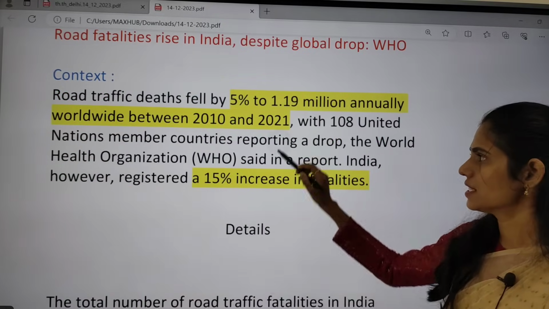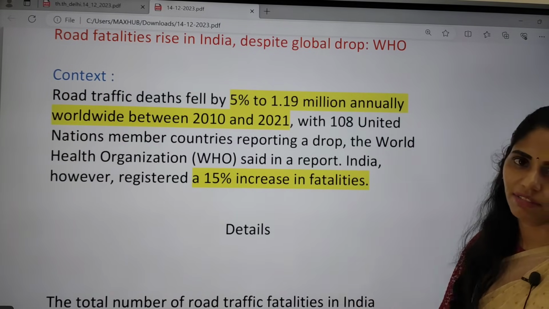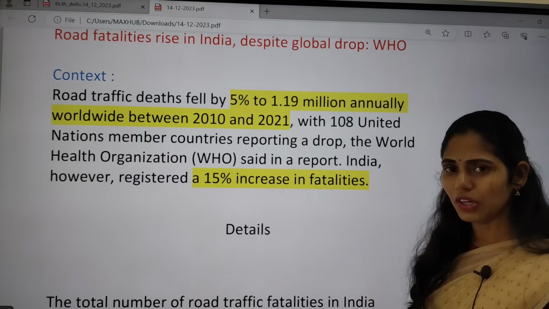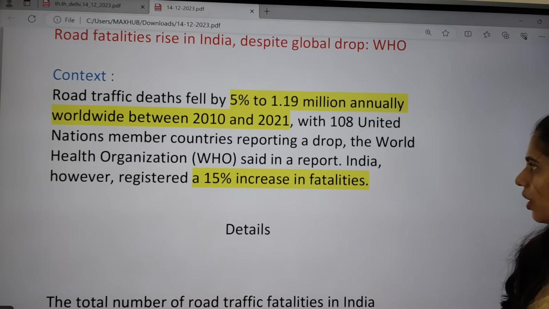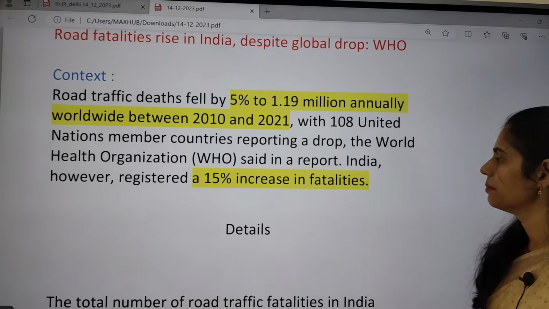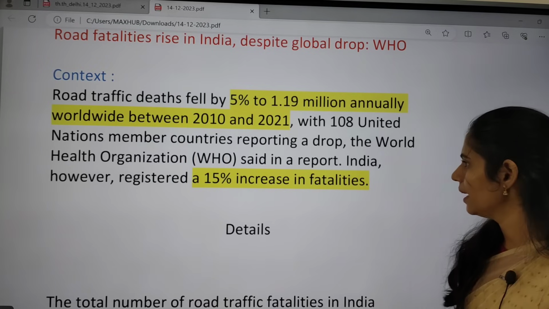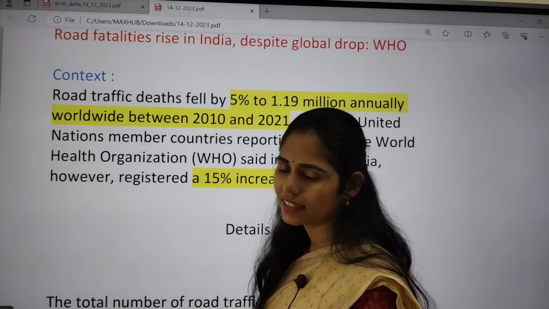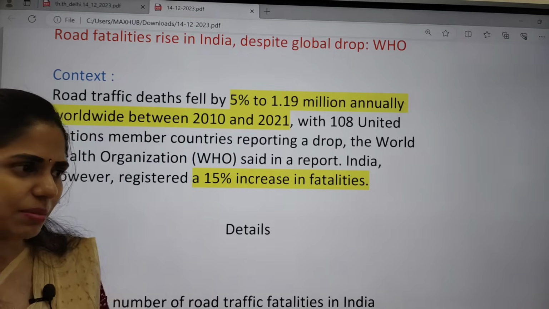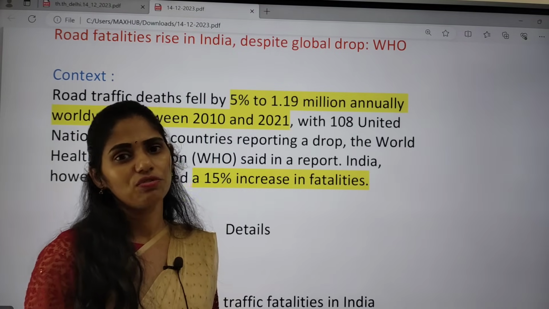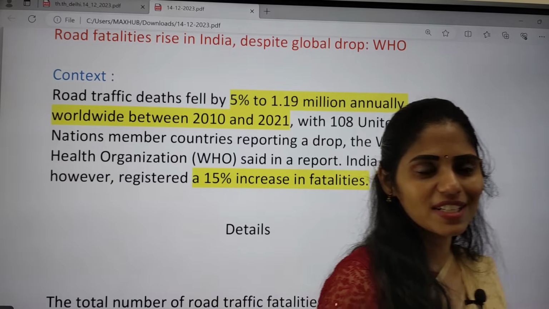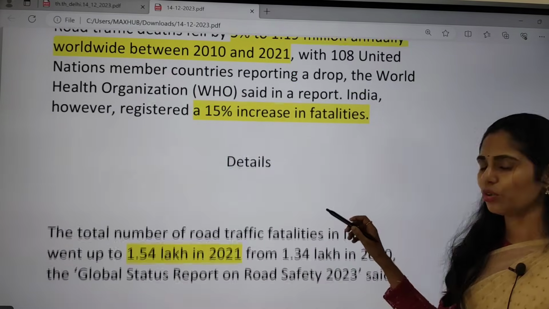If you see the context, it says that road traffic deaths fell by 5% to 1.9 million annually worldwide between 2010 and 2021, with about 108 United Nations member countries reporting a drop. But WHO said that in India there is an increase in road accidents by 15%. So please let me know what the reasons are for this increase in accidents on the road. Okay, so what are the problems? Problems from the human side or from the government side? So please let me know, don't forget.